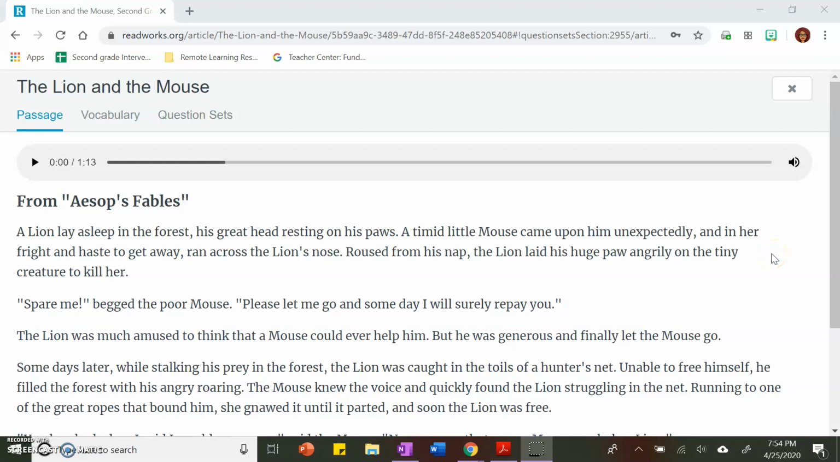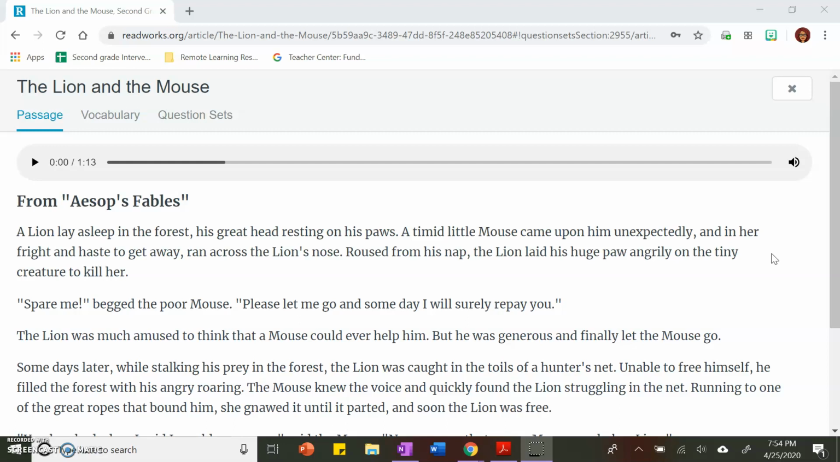Hi, second graders. Today we're going to be reading a fable called The Lion and the Mouse. This fable is very similar. That means it's almost the same as one we've already read. As I'm reading, see if you can figure out which fable The Lion and the Mouse is very similar to.